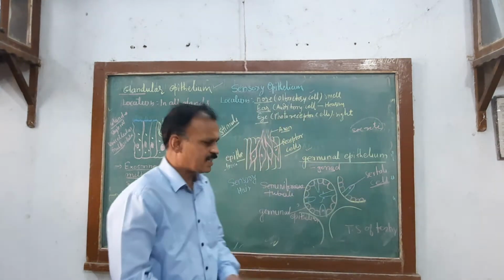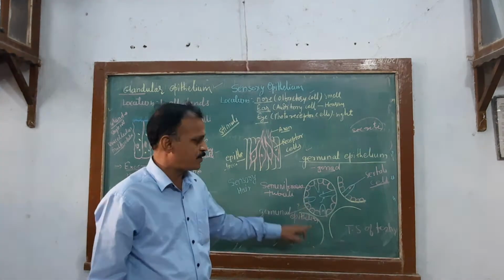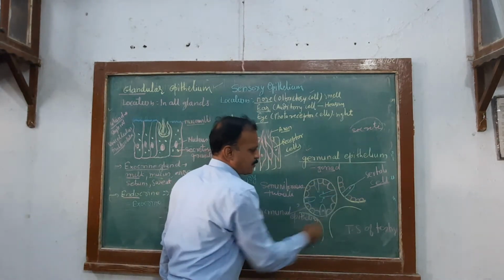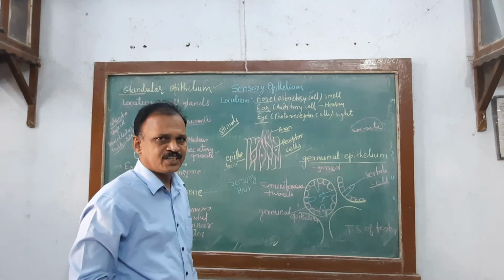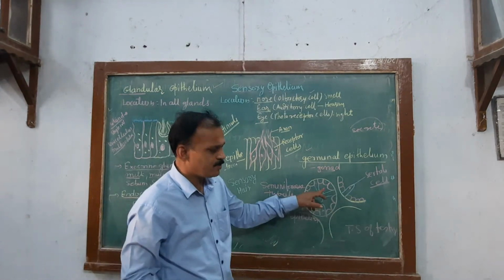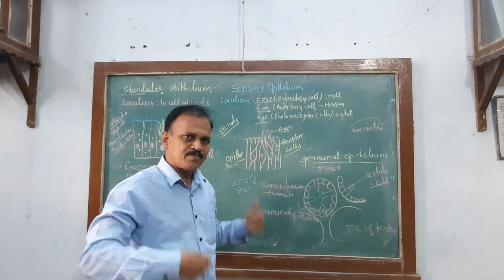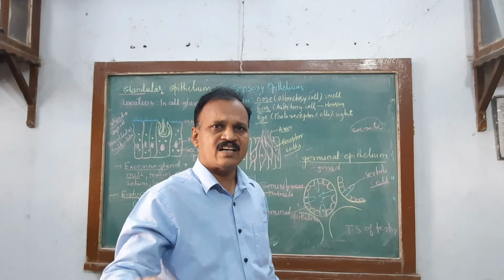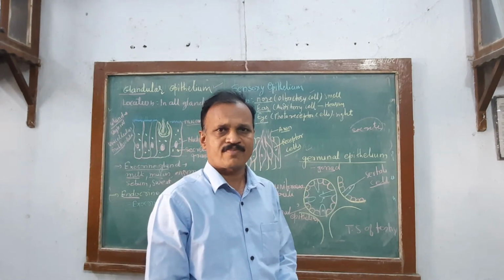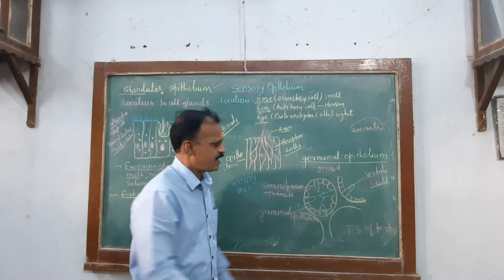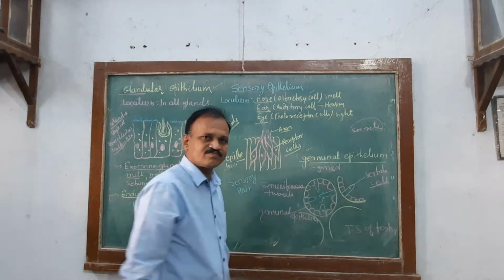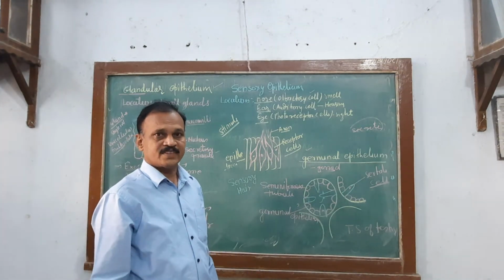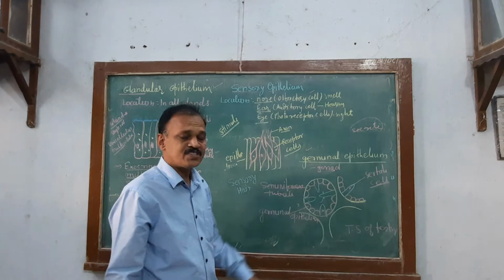The books do not give the diagram, so I have drawn the diagram of the TS of testis of mammals, the transverse section of testis. See here, this is the seminiferous tubule. There are many tubules in the TS of testis. What is a seminiferous tubule? It is the structural and functional unit of the testis. This seminiferous tubule is lined by the germinal epithelial cell, also called the spermatogenic cell. These are cuboidal in shape, having a distinct nucleus.